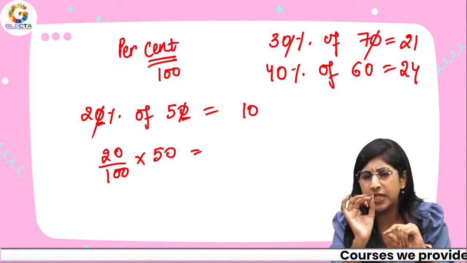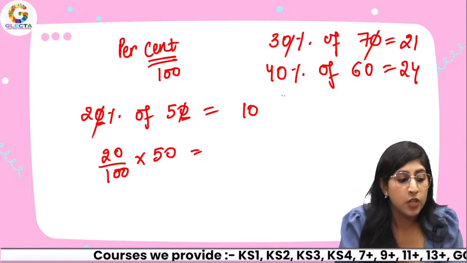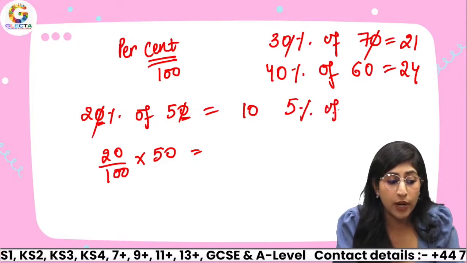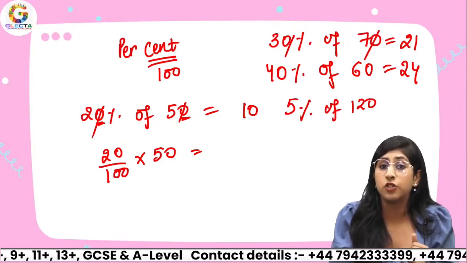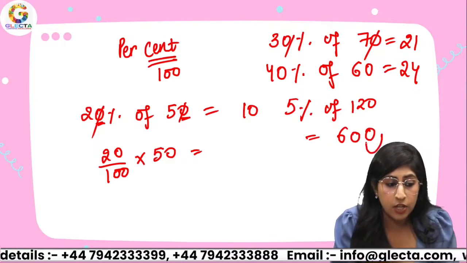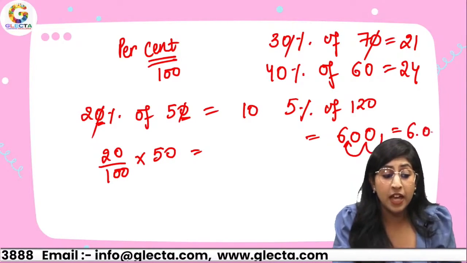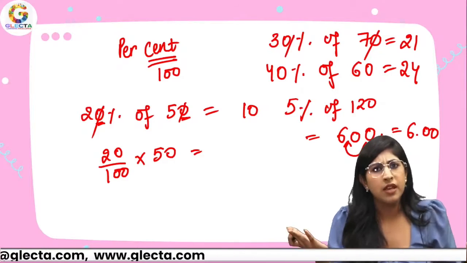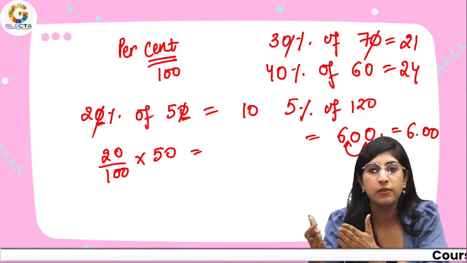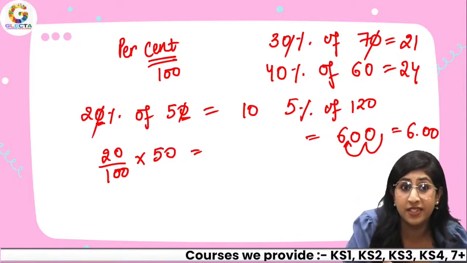Even then, the technique is slightly the same. The only slight difference is that you shift the decimals. So for example, if I have, let's say, 5% of 120, like we just discussed in the question, right? So over here, you do 5 times 120, which is 600. Shift the decimal 2 positions in the left, and your answer comes out to be 6.00. Simple enough. If you have to calculate, let's say 7% of some number, multiply it by 7, and then shift the decimal 2 positions in the left, and you get your answer. As simple as that, right?